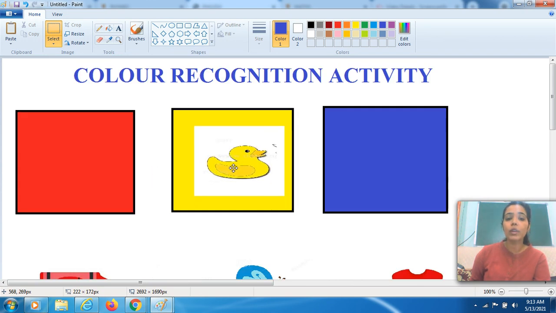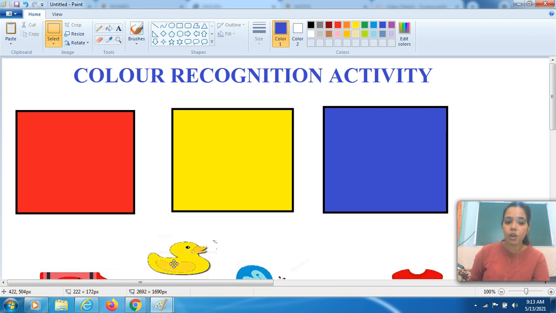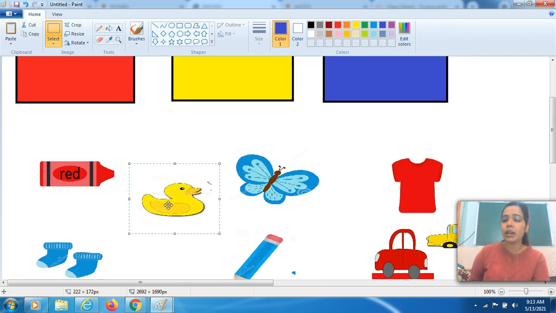कहाँ पर है yellow cloth? Mama, here. Yes, you have to put it over here. Okay, so the student will put it on the yellow cloth, या अगर आपने yellow sheet लिया तो he will put it over there. Okay, so in this way you have to conduct this activity at your home. Then similarly I will give you one more instance.